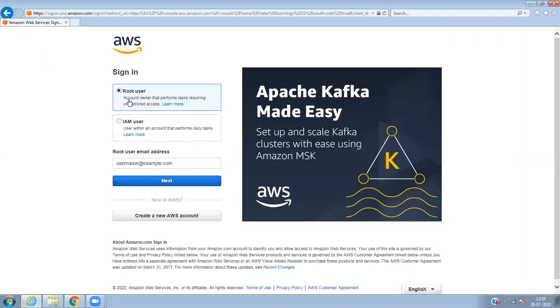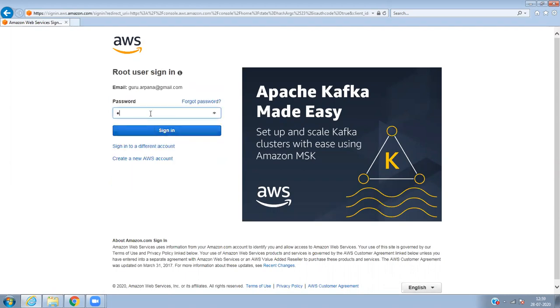So what I'll do is, first you need to log in to the console as a root user. This is one more account which I've created today. I have to enable my MFA. I'll enable that, so that is important.